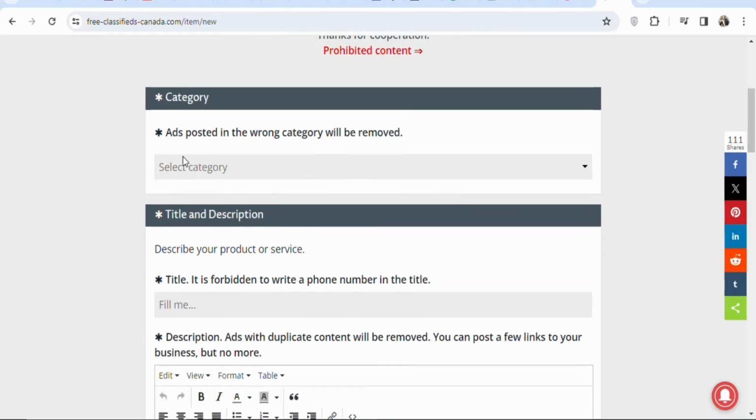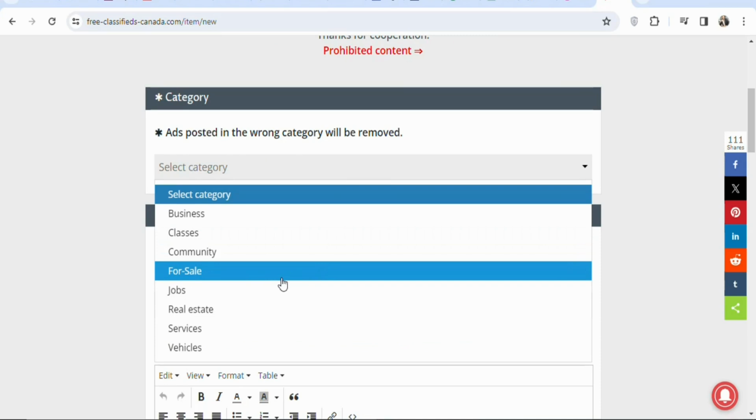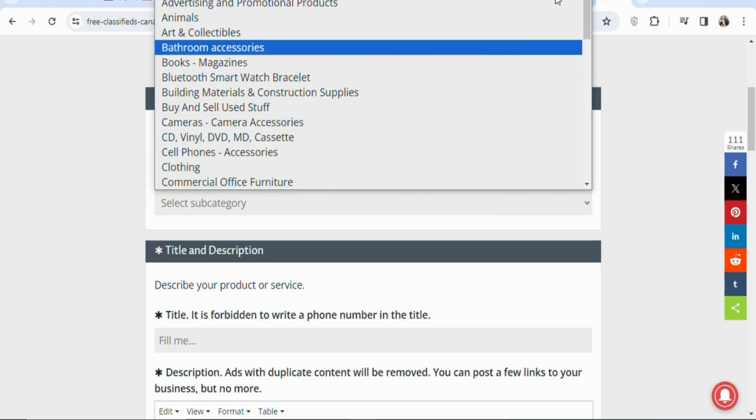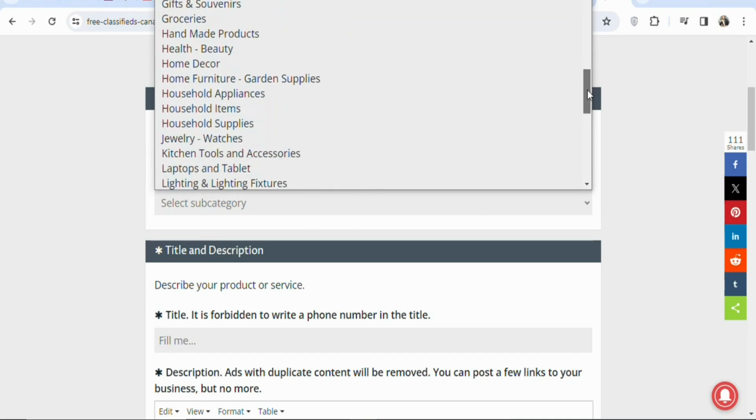Once that is done, you can see you have to select your ad category, so click on it. Once you click on it, select the appropriate category of your ad. In this case, we are selling something, so click on for sale. Once that is done, you are going to select the subcategory, so click on it. Once you click on it, you can see different subcategories that you can select. As I scroll, you can see different categories that you can select.